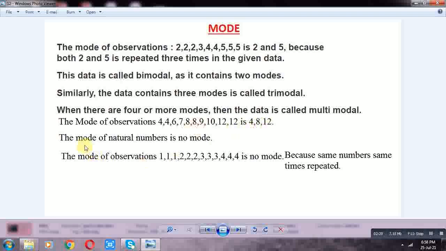This is trimodal. The mode of natural numbers is no mode; for any such number system, there is no mode. The mode of observations 1, 1, 1, 2, 2, 2, 3, 3, 3, 4, 4, 4 is no mode, because every number is repeated the same number of times.